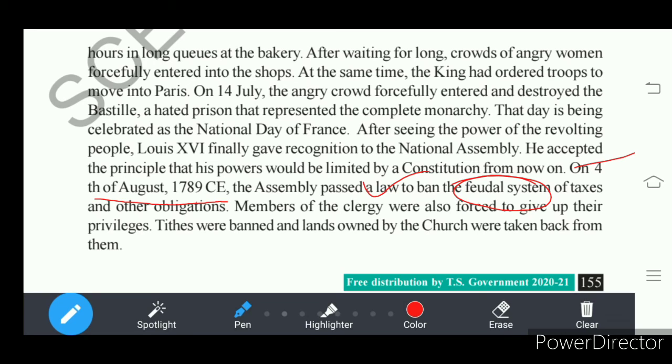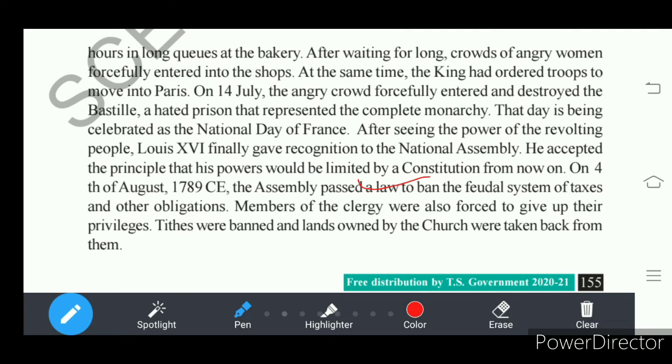They paid taxes to the feudal lords. All those were banned. Understand? That means the landlords have no right to impose taxes and take the services of the third estate people free of cost, according to the new law passed by the National Assembly on 4th August 1789.